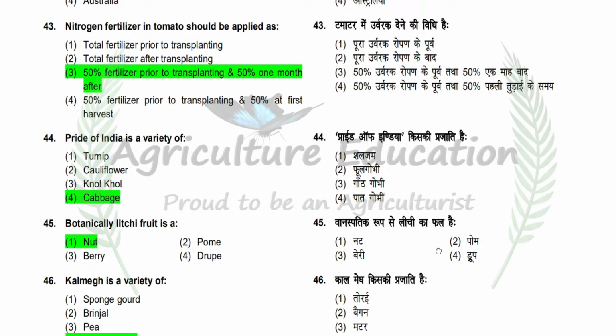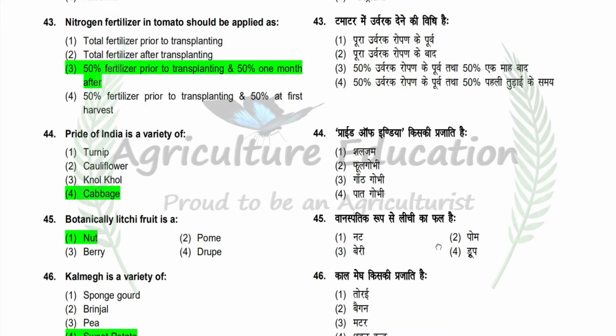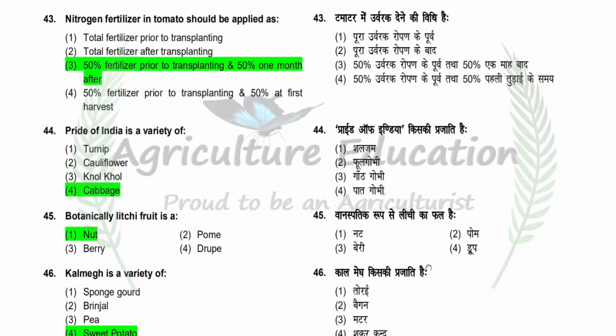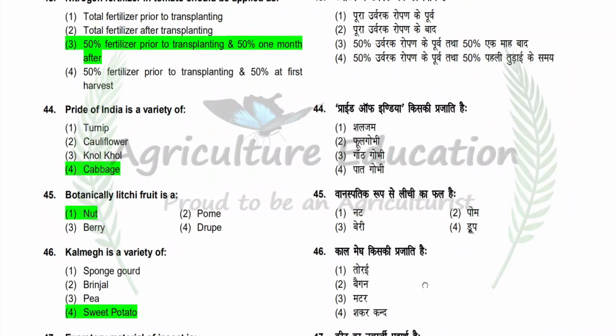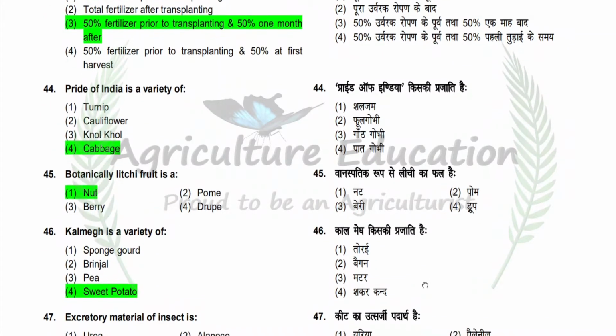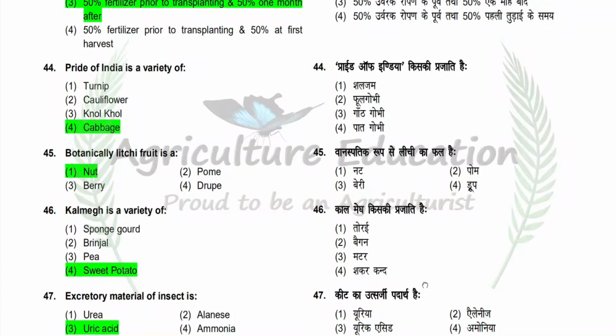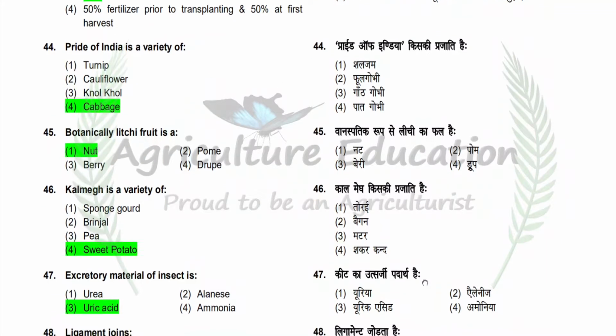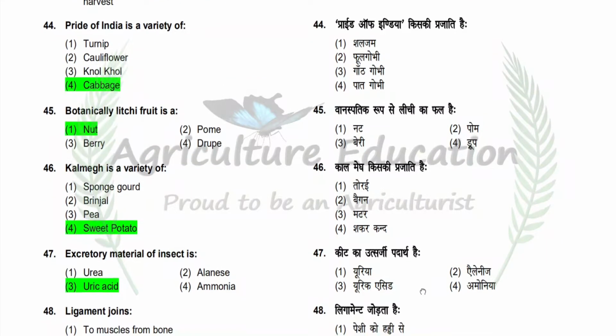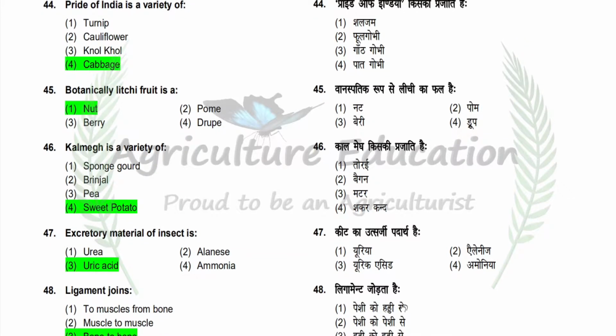Next question is pride of India is a variety of. Option is turnip, cauliflower, nolkhol, cabbage. So correct answer is cabbage. Next question is botanically lychee fruit is a. Option is nut, pome, berry, drupe. So correct answer is nut. Next question is Kal Megh is a variety of. Option is sponge gourd, brinjal, pea, sweet potato. So correct answer is sweet potato.